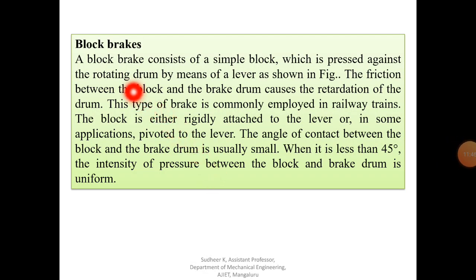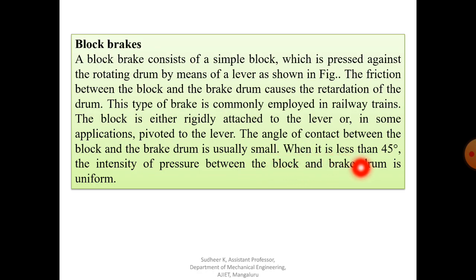One more type of brake is called block brake. Also we call it as shoe brake. So block brake and shoe brake are the same. A block brake consists of a simple block which is pressed against the rotating drum by means of a lever. The friction between the block and brake drum causes the retardation of the drum. This type of brake is commonly employed in railway trains. The block is either rigidly attached to the lever or in some applications pivoted to the lever. The angle of contact between the block and brake drum is usually small.